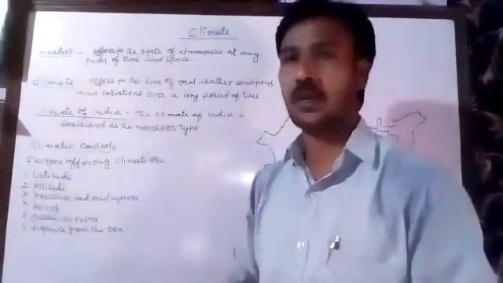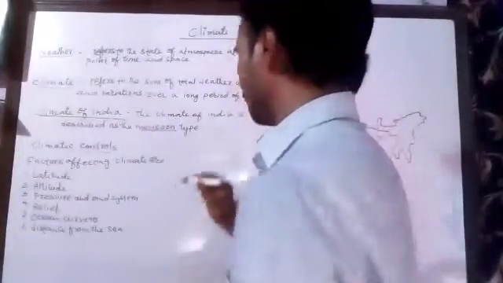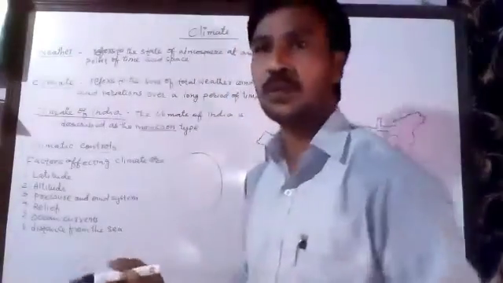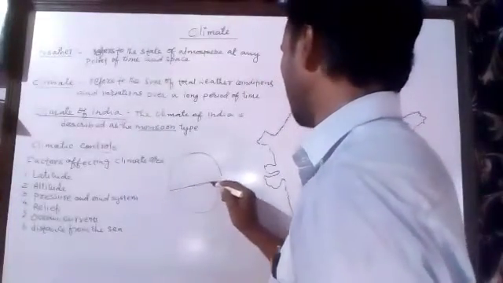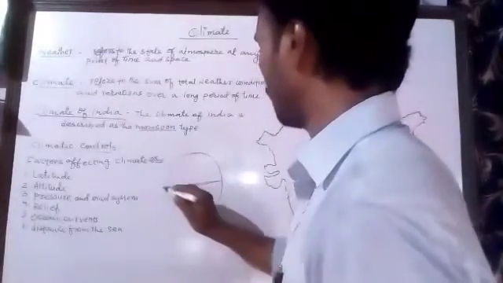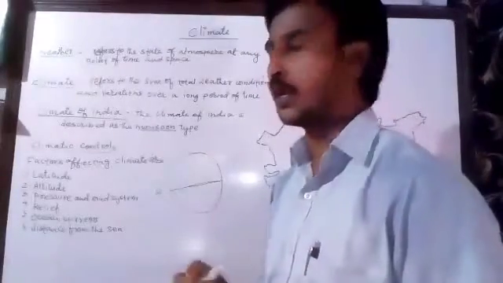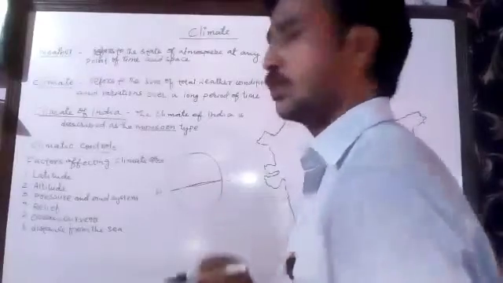Number one is the latitude. When we draw the globe, we see the lines that move from west to east, parallel to the equator, the middle line which divides the earth into two.